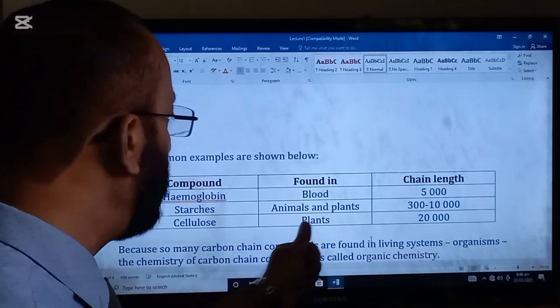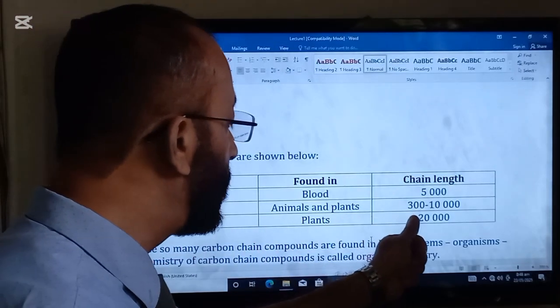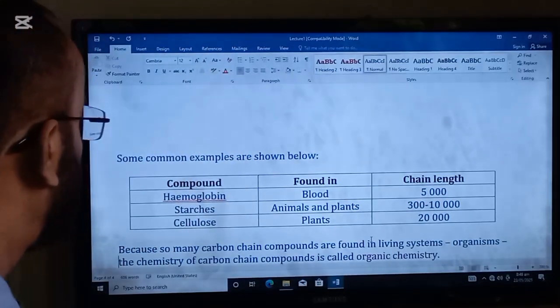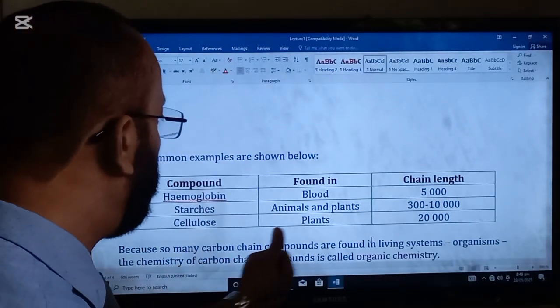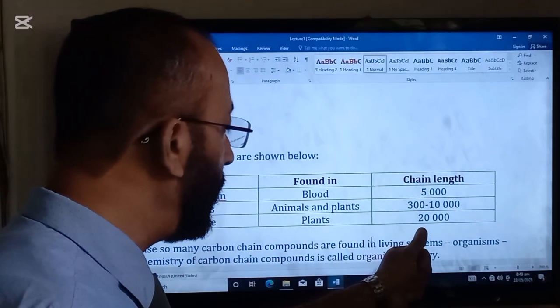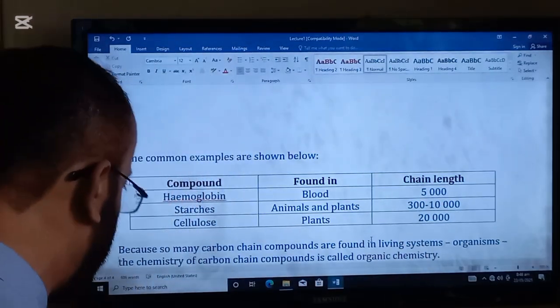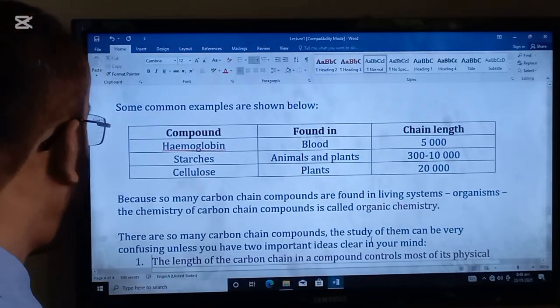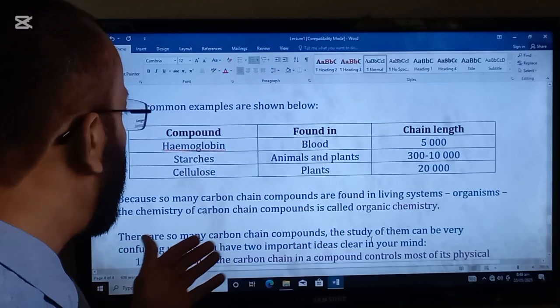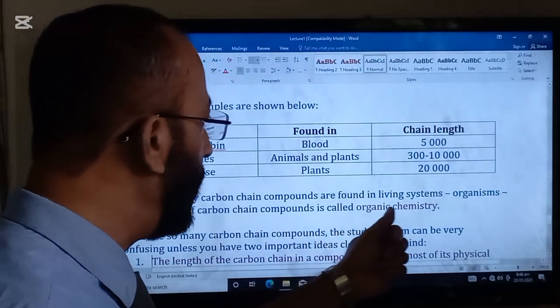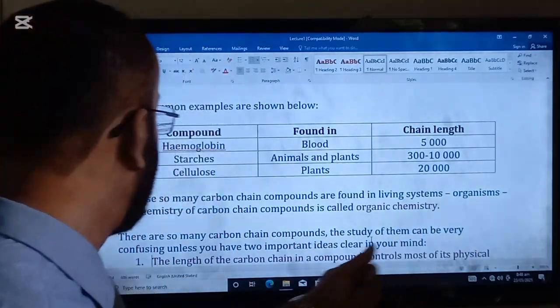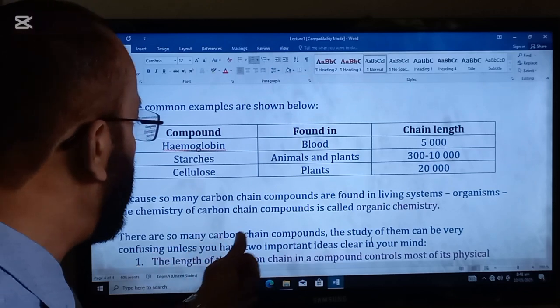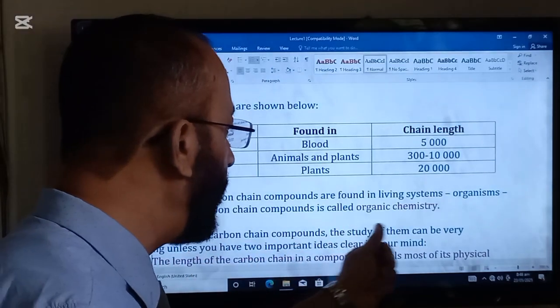Starch, which is found in animals and plants, has a chain length of 300 to 10,000. Cellulose, found in plants, has a chain length of almost 20,000. Because so many carbon chain compounds are found in living organisms, the chemistry of carbon chain compounds is called organic chemistry.